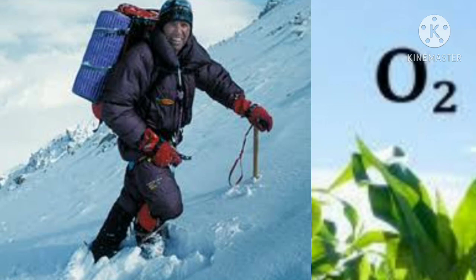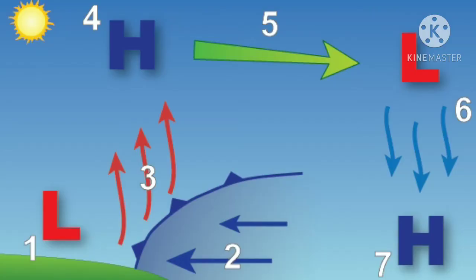The atmosphere exerts pressure on the earth, and this varies from place to place. Some areas experience high air pressure. Air moves from high pressure towards low pressure. This moving air is called wind. Are you getting me? What is wind? The moving air from high pressure to low pressure is called wind.